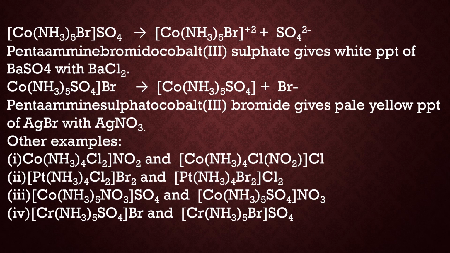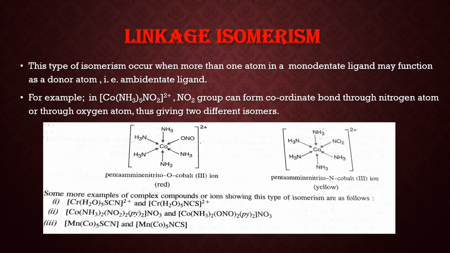Similarly, in the second example it will give the test for bromide and the other one gives the test for chloride, as chloride is present in the ionization sphere. In the third example, the first isomer gives the test of sulfate and the second isomer will give the test for nitrate. In the fourth example, the first isomer will give the test for bromide and the second isomer will give the test for sulfate.